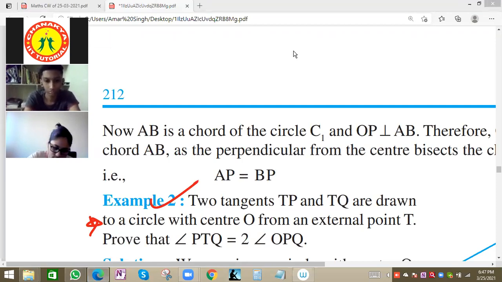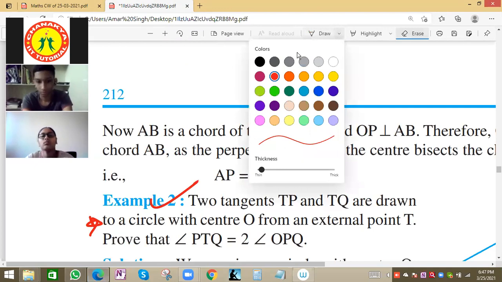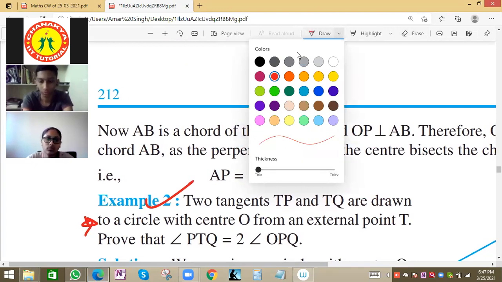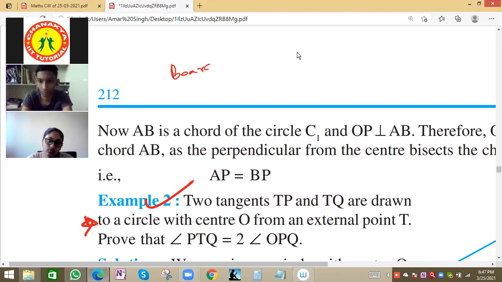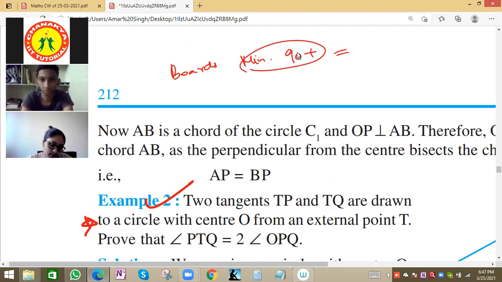For those who are able to solve this question, and other questions also, that is a good thing. Sejal also done. In the main board exam also, this should reflect in your score. 90 plus should be the score of those students who are able to solve this question or other questions also. And for the others, the minimum should be 80 plus, and try to aim for 90 plus and aim for 100 out of 100 also.